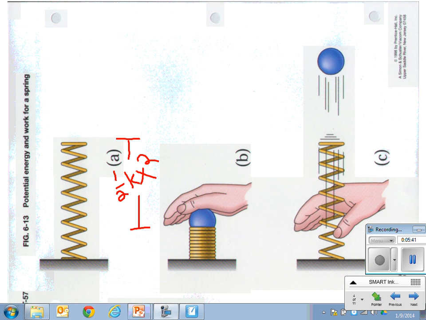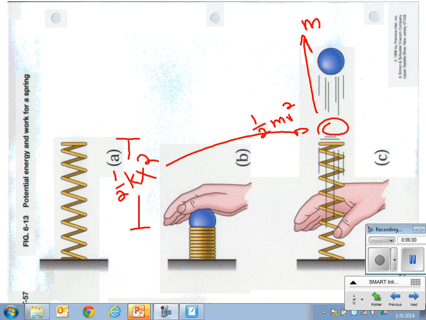So I've done this much work, I've given the spring that much potential energy, and then I release the spring and the ball. Right when the ball leaves the spring, I could say, well, look, all of that is now going to be kinetic energy, 1/2 mv squared. And I could solve for how fast the ball's moving. And then I could say, all that kinetic energy is going to become potential energy, and I could solve for how high it goes. I could set these things equal to one another using the law of conservation of energy.